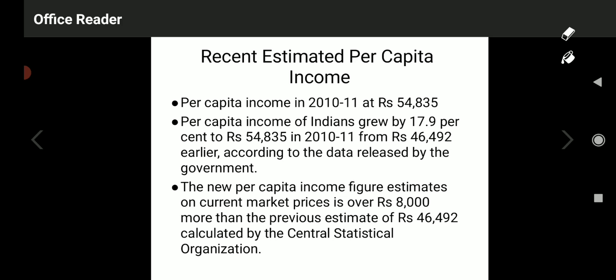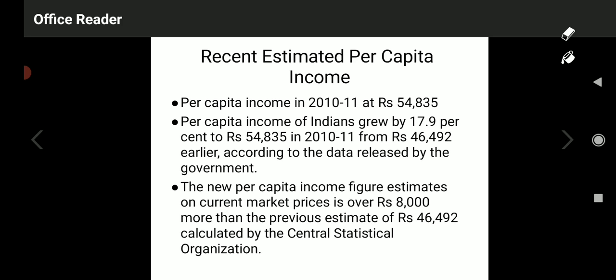The new per capita income figure estimated on current market price is over 8,000 rupees. It means, if we calculate the per capita income with the help of current market prices, it has grown by 8,000 rupees. Earlier it was 46,492. Now it is 54,835.